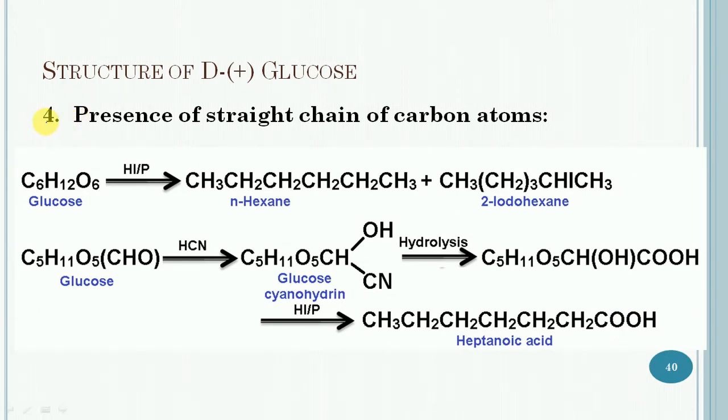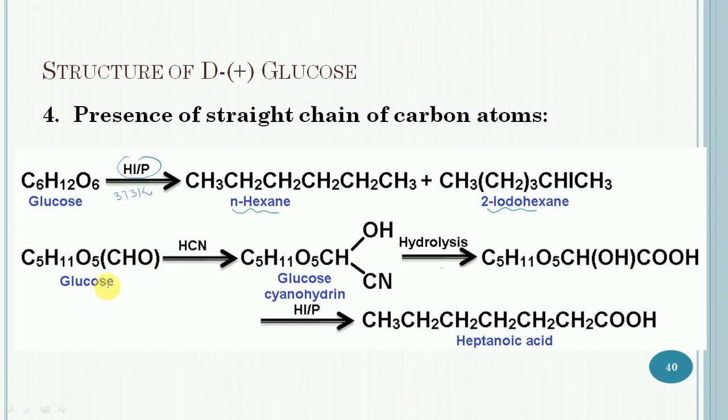Then, the presence of a straight chain of carbon atoms in glucose. On heating glucose with concentrated hydroiodic acid in the presence of red phosphorus at 373 Kelvin, it is reduced to n-hexane and 2-iodohexane. This indicates that the 6 carbon atoms in glucose are arranged in a straight line.